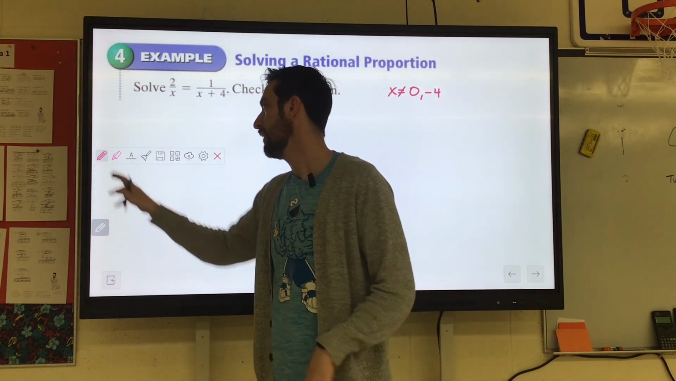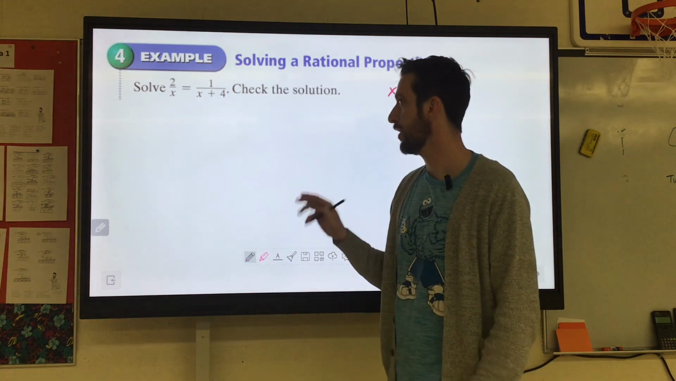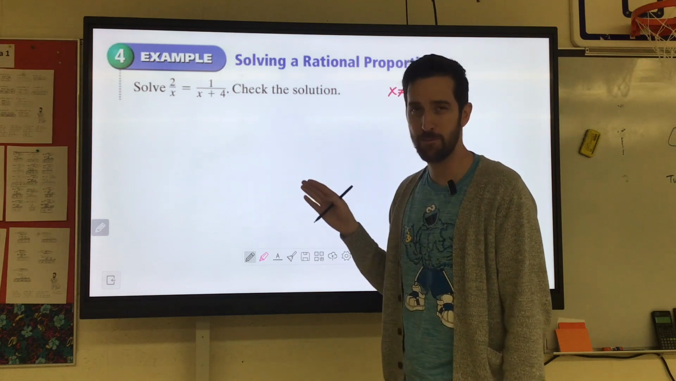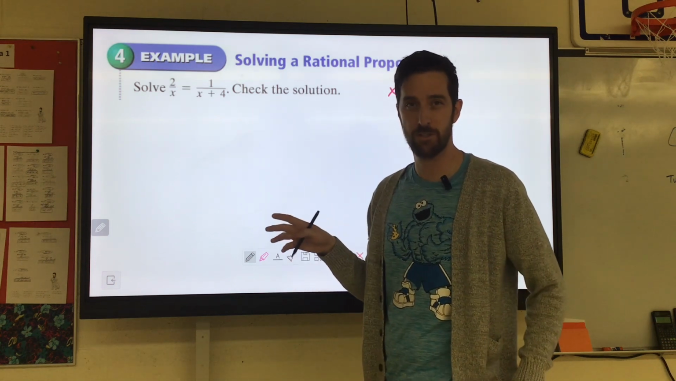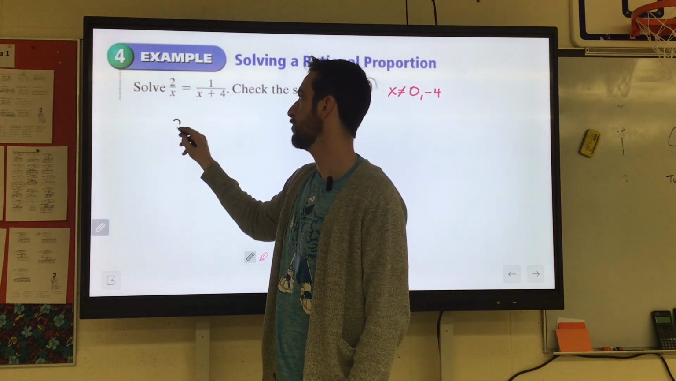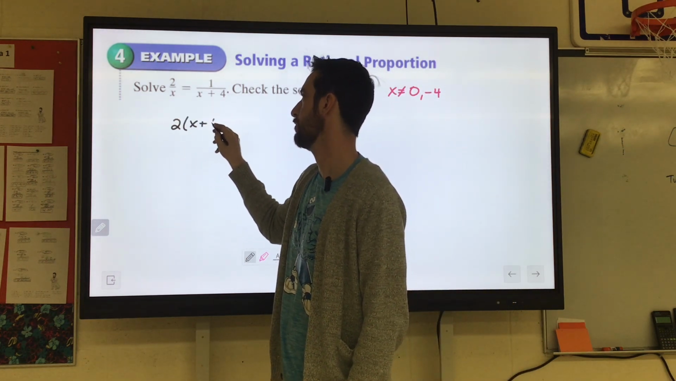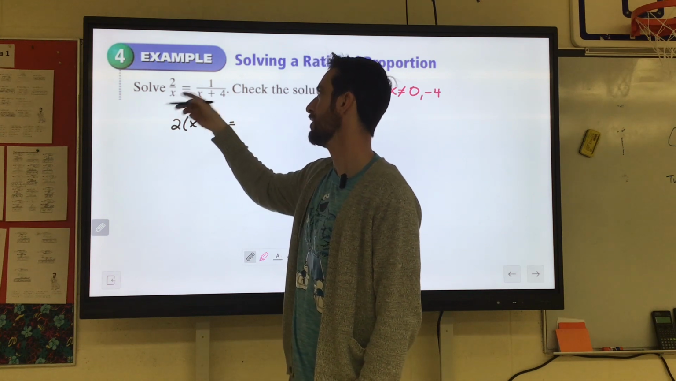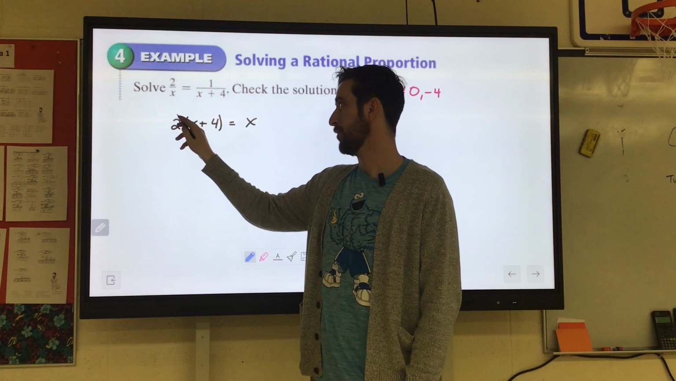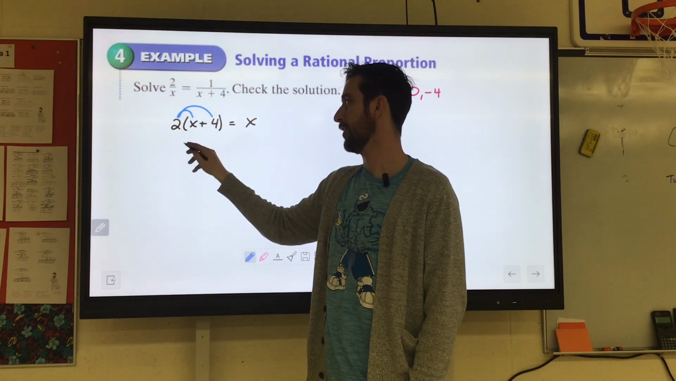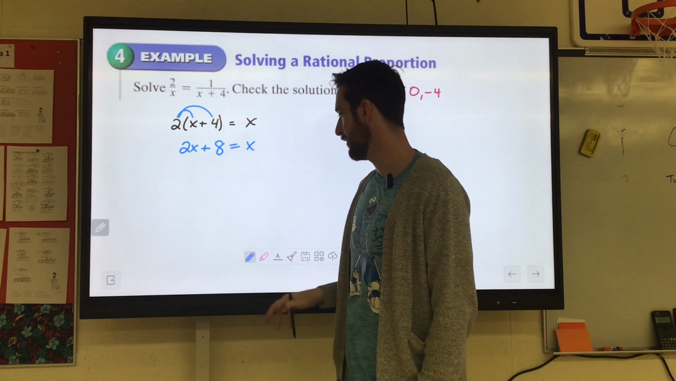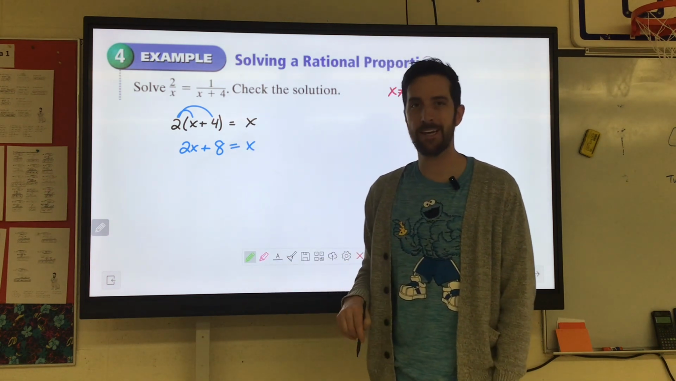Handle that first. Now, if you just have one fraction equals one fraction, probably your easiest bet is to just cross-multiply them like you did with old proportions way back in the day. So we would do 2 times the x plus 4, I would set it up like distribution, equals x times 1, which is just x. So we could distribute there. 2 times x is 2x. 2 times 4 is 8. Okay. 2x plus 8 equals x.